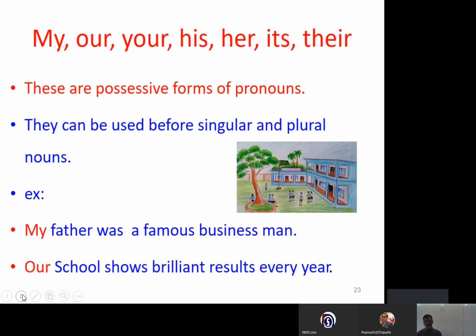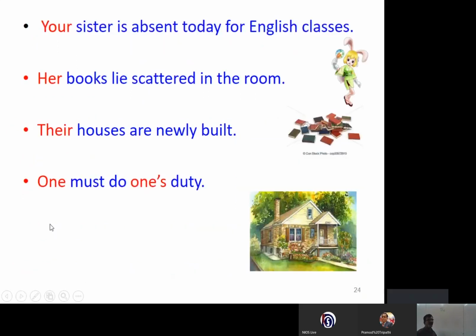Our is a determiner, and school's position is determined by our. So that is possessive. Now we'll see some more examples. Your sister is absent today for English classes. Sister is a noun and its position is identified by your. So that is a possessive case.